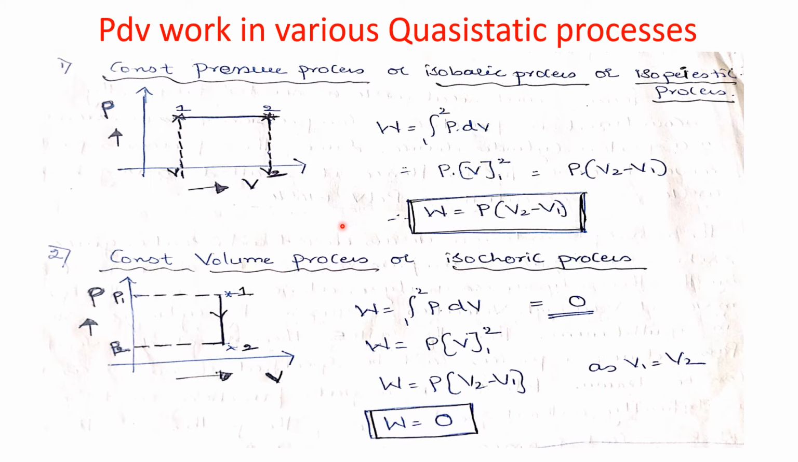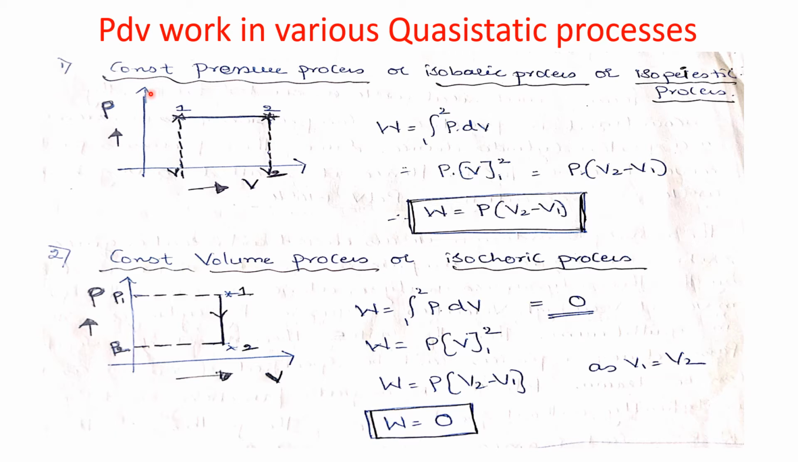In the previous class, we studied why moving boundary work is called the PdV work. In today's class, we are going to study the PdV work, that is P into dV work, for various quasi-static processes. First we will study the constant pressure process. This constant pressure process is also called an isobaric process or isopiestic process. All three mean the same.